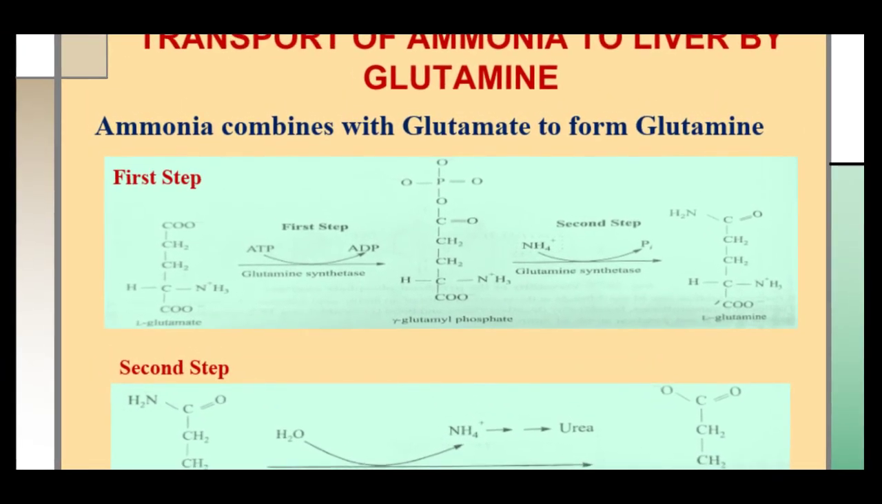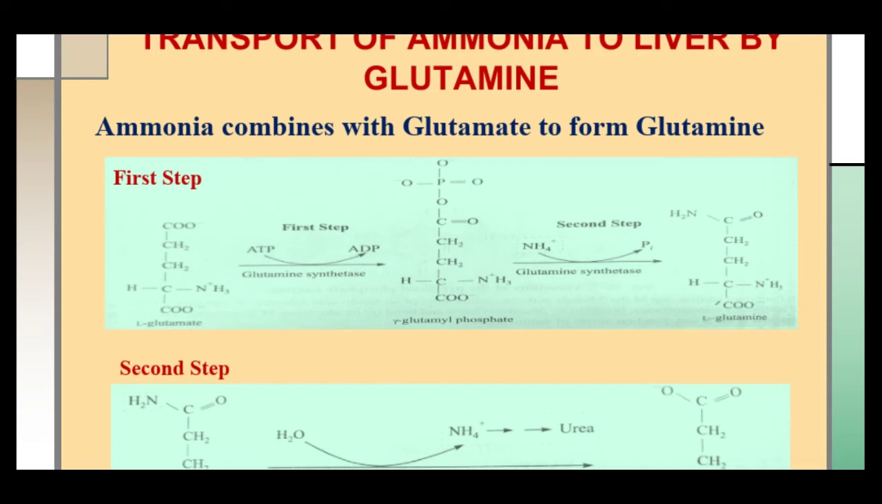The glutamine is the major transport form of ammonia, not the glutamate. Why is glutamine the major transport form of ammonia? There is a reason behind it. First, glutamine is a non-toxic neutral compound, while glutamate possesses a net negative charge. Therefore, glutamine can readily pass through the cell membrane, whereas glutamate cannot.